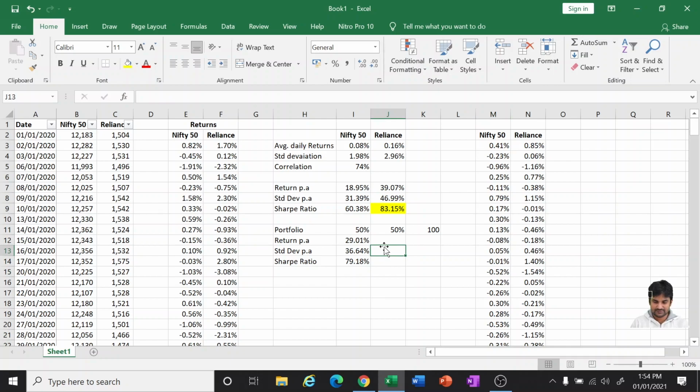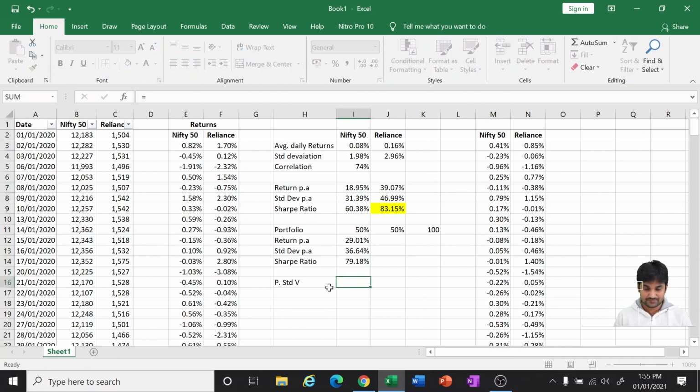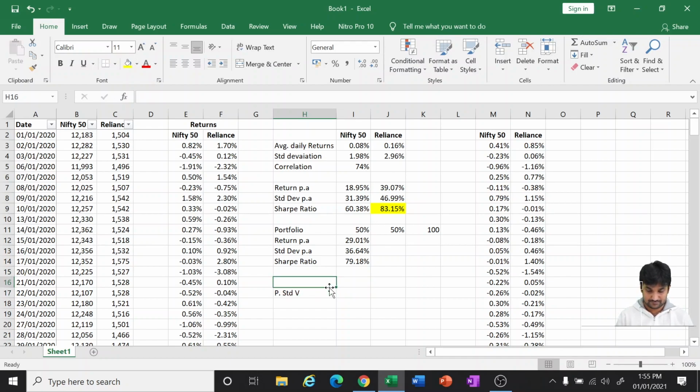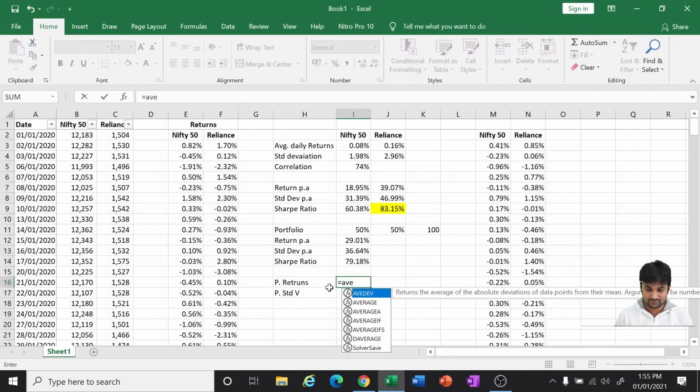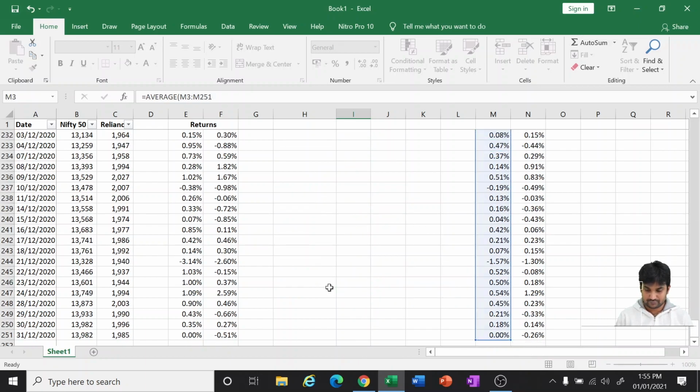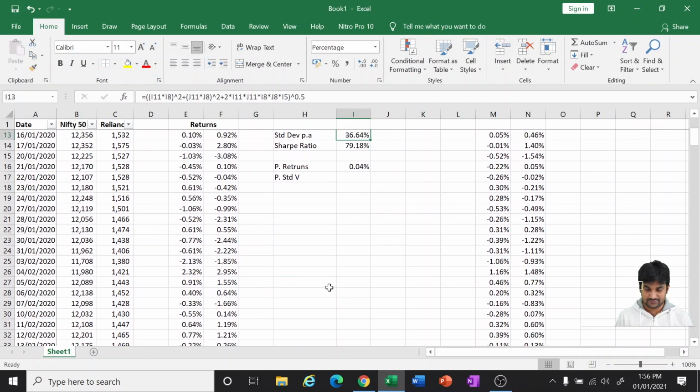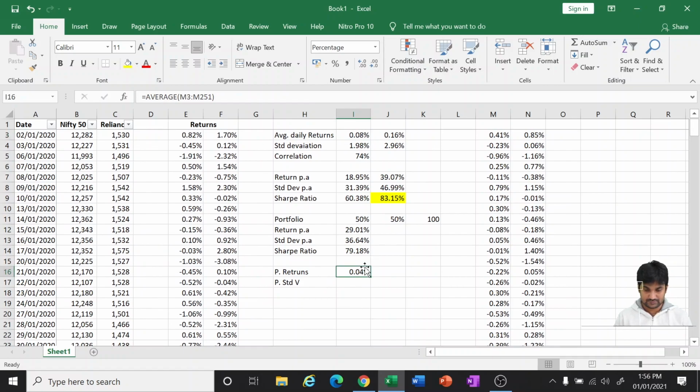Now let us calculate the standard deviation. Now let's calculate the portfolio standard deviation, portfolio returns as well. Equal to your portfolio returns, it's the average of the Nifty, same for Reliance.